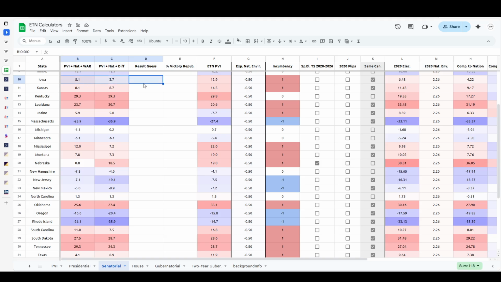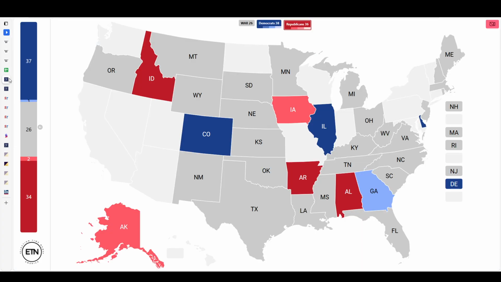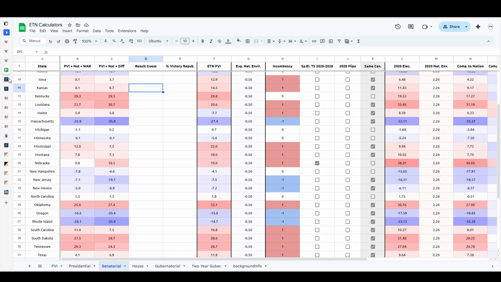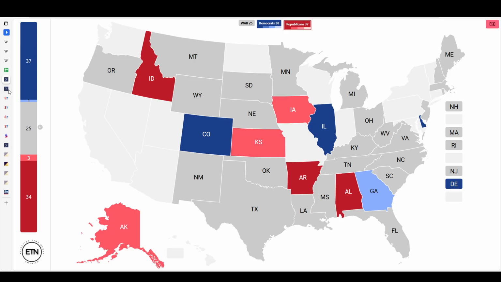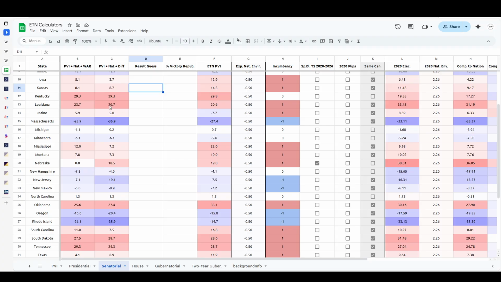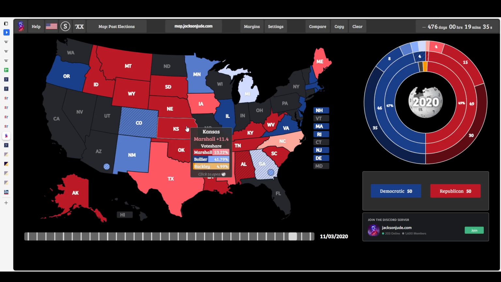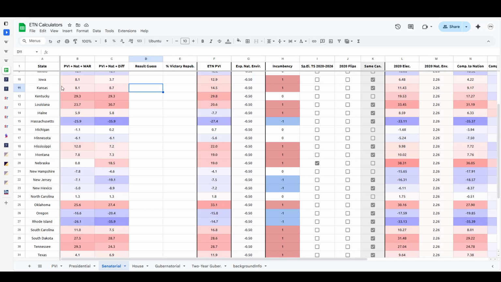Now, this is actually a prime ground. This is probably the largest sleeper flip on the map. It's going to be the state of Iowa. Kansas is exactly identical at 8.1 points, and it's going to be 8.7 on the difference map. Poor performance here, barely won by 11.5 in 2020. Marshall is not a strong candidate by any means.